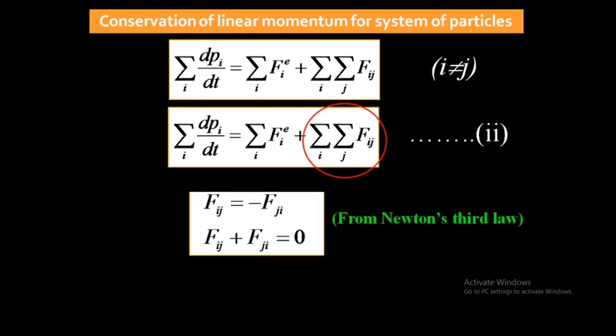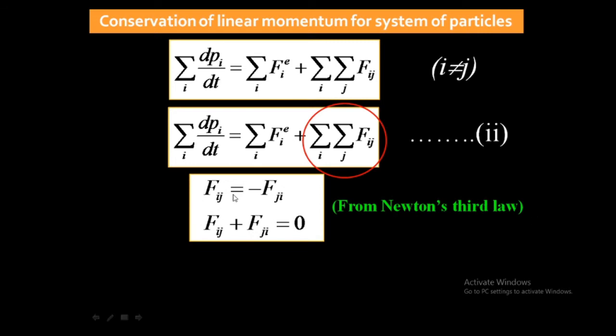Fij means the force acting on the ith particle due to the jth particle. Fji means the force acting on the jth particle due to the ith particle. They are equal but opposite, that's why I have put the minus sign here.